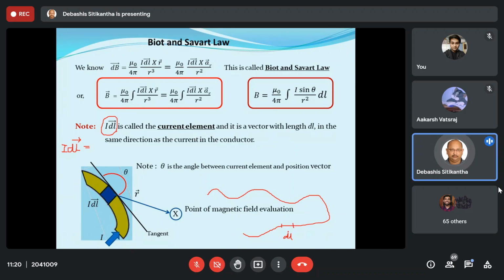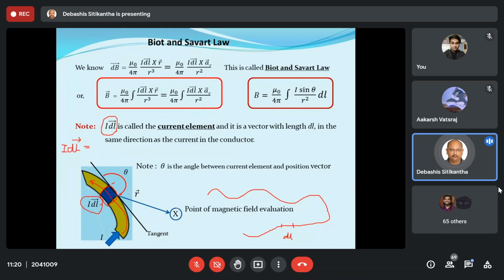For example, suppose this is a piece of a conductor, and as you can see, this is not at all a straight conductor. Now the current is moving in this path in this manner. So if this is the case, then this portion over here is dl. Now, I dl vector is known as the current element. So this portion in blue color is known as your current element.